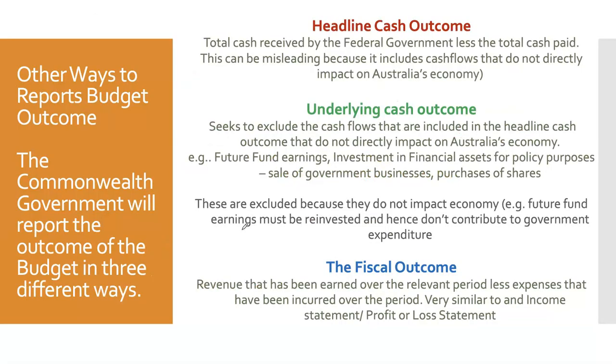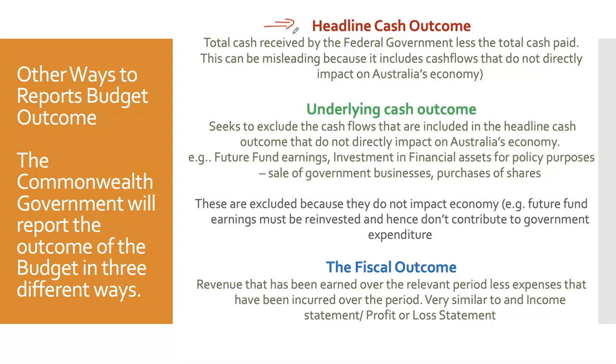Now, when we are reporting deficits and surpluses, there are a few different ways that governments might report that, a few different numbers. Headline cash outcome is going to be one that you often see. And this is just the total cash received less the total cash paid. So all the money coming in, all the receipts, minus all of the expenditures.